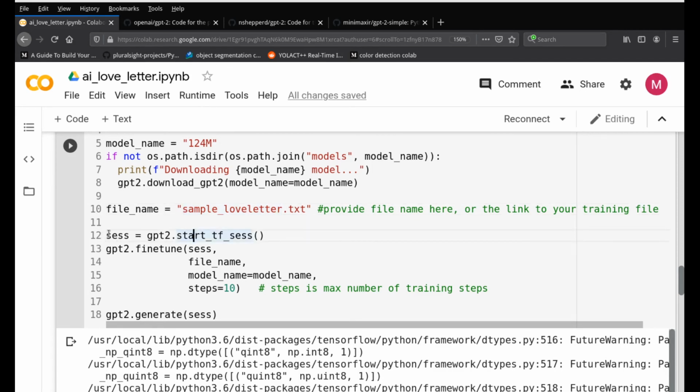So this section here is just stating that GPT-2 is going to start the training session, and it's going to start using these parameters right here. The session is going to use the file name, which is sample love letter, and the model name 124. I'm specifying steps of 10, which is nothing but the number of training steps that it's provided.